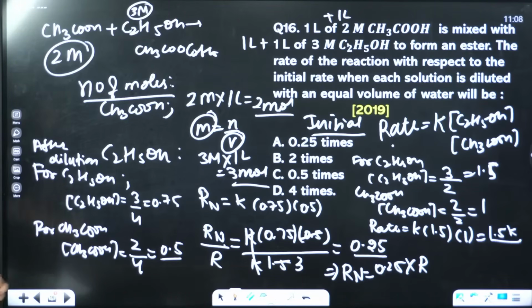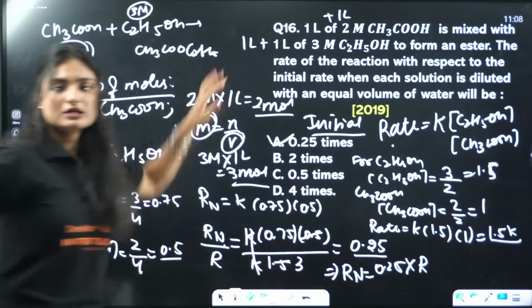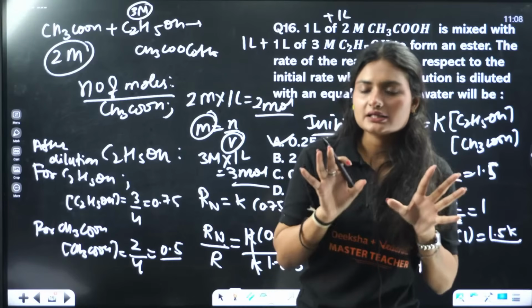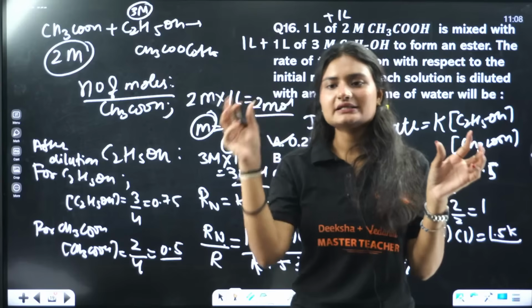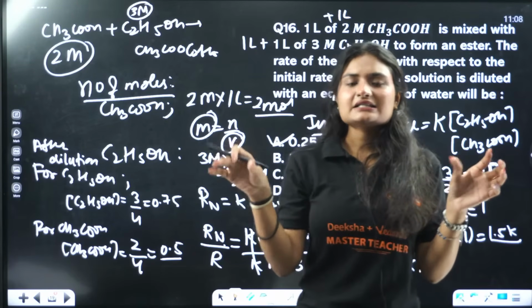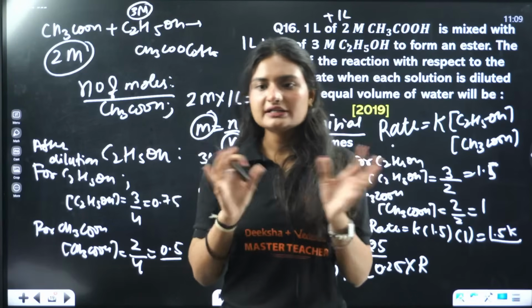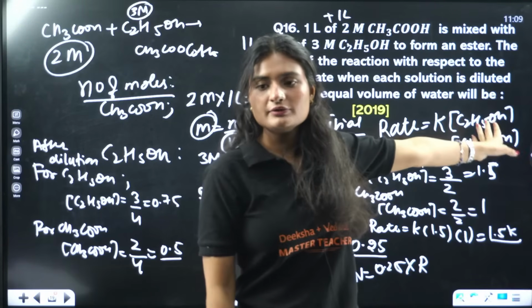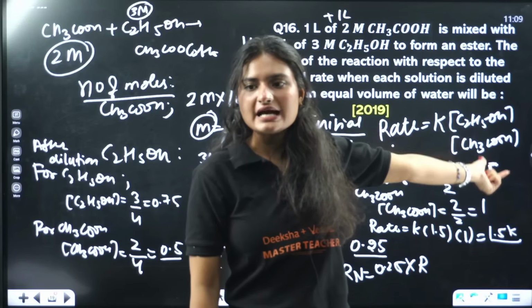A. Yes, so the answer is A. I know it looks a little messy, but it's very easy. Initially we have 1 liter of acetic acid and 1 liter of ethanol, and the reaction is happening between the 1 liter only. The rate will be equal to the product of the concentration of ethanol and acetic acid.